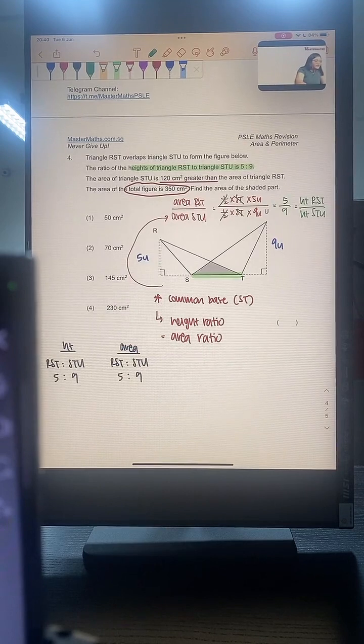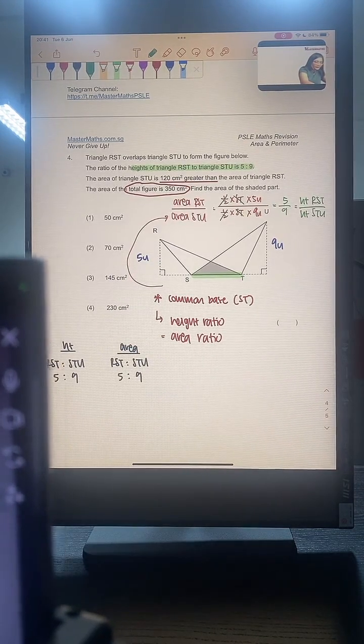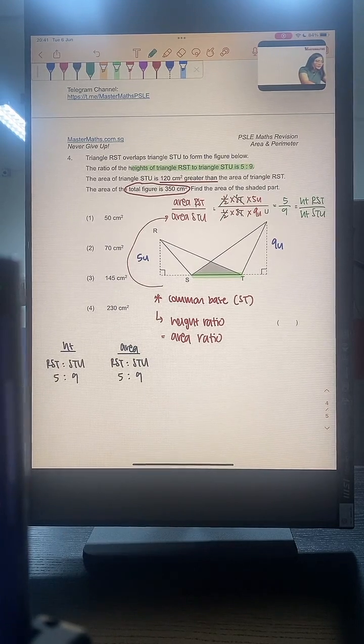Okay, it's a little bit blurry. Let me move it. Some of you are saying that it's blurry. I hope you can see this better now.